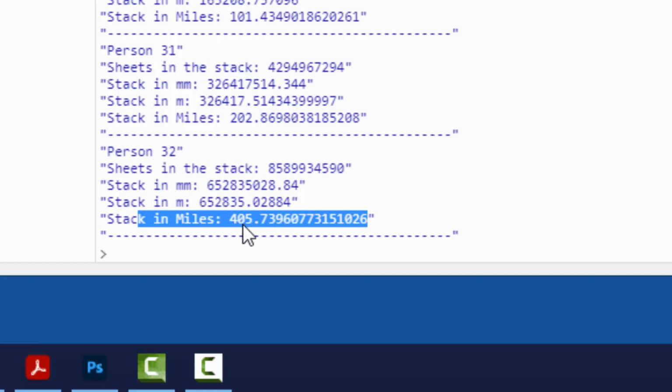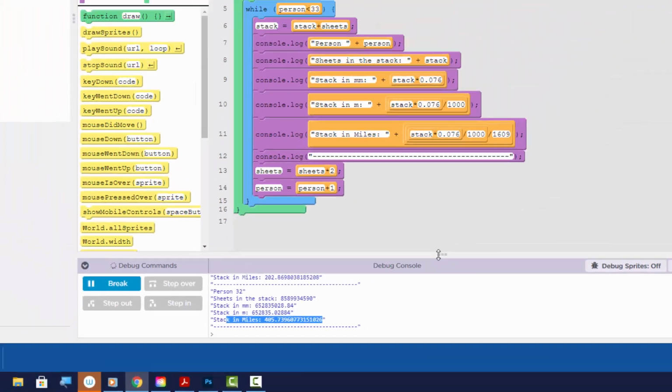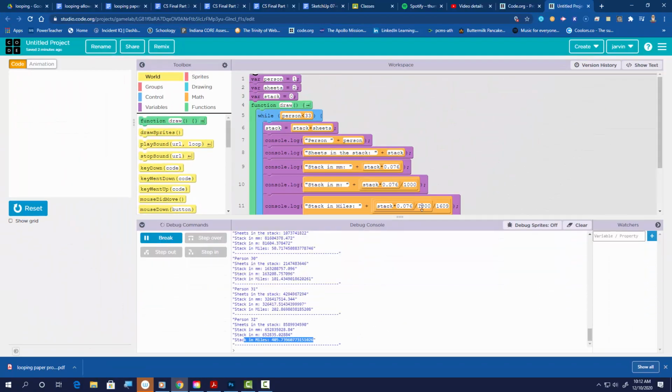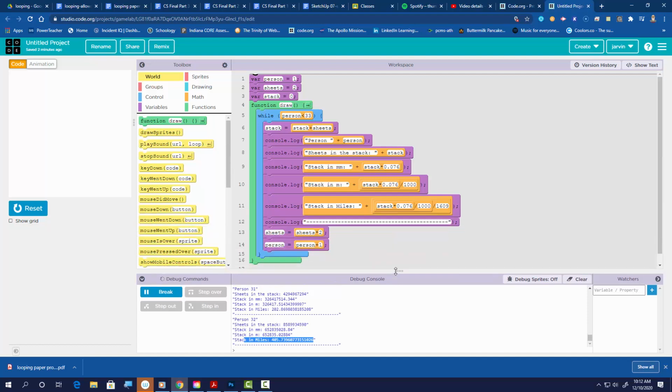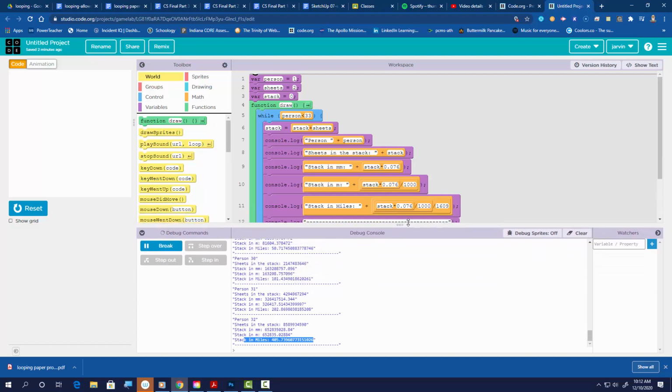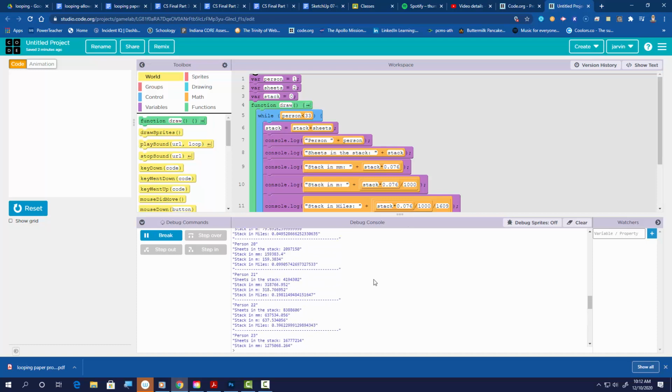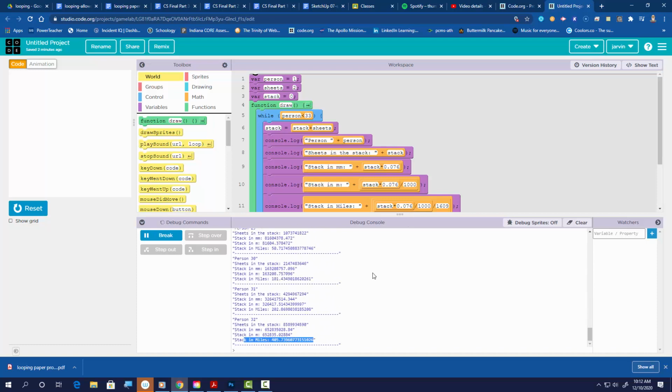So here's the thing that is kind of important for you. If you didn't get 405.739, etc., something's wrong. And you would have to get back up here and look at your program. Look for something you might have done wrong, work on fixing it, and if you're at home and can't figure it out, you can email me. Obviously, if you're in class, you can just ask me. But that's what we're shooting for right there. There's your output, 405.739 with more numbers. That is your right answer. Okay, let's give it a shot.